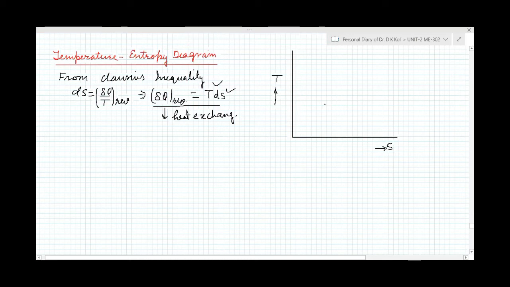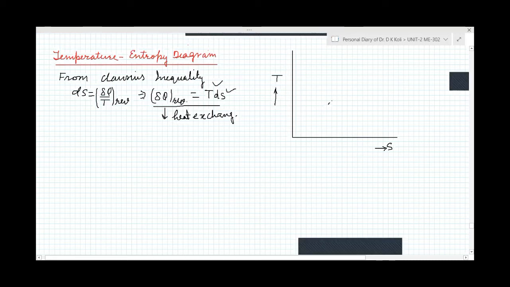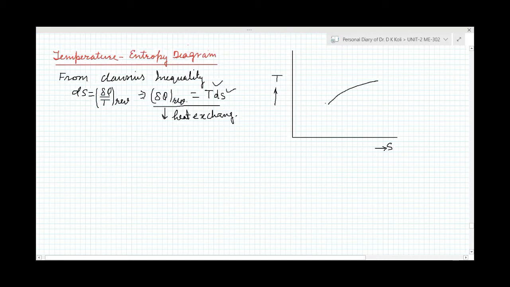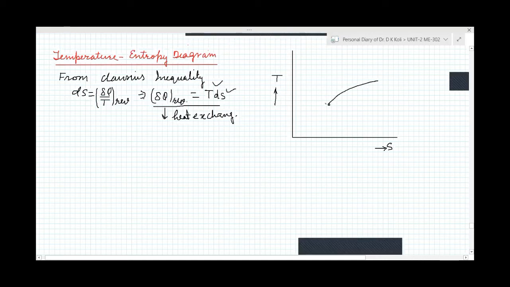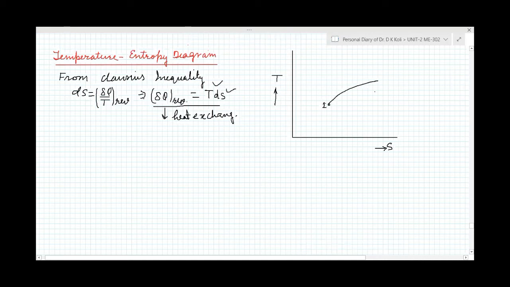Suppose for any process, this process is 1 to 2. This point is state 1, this state is 2, and this is a reversible process.